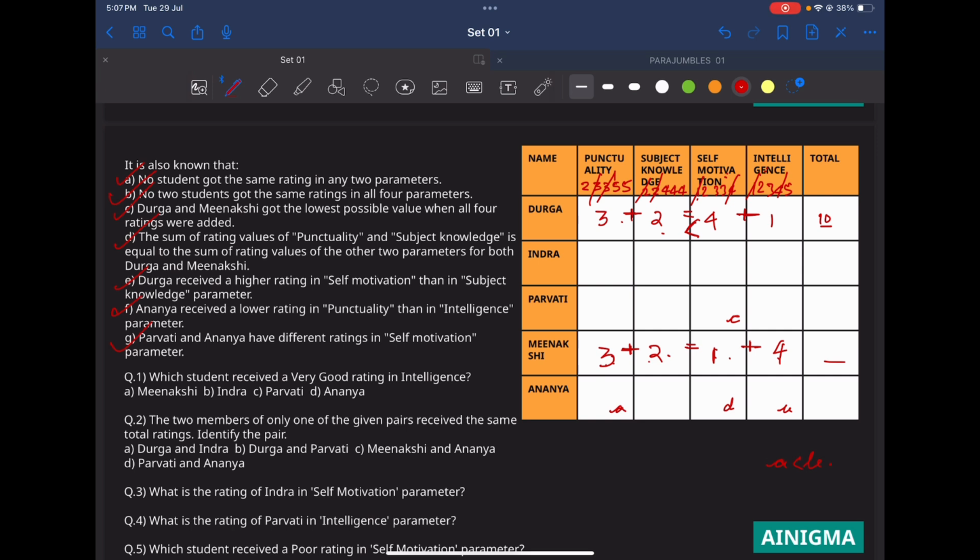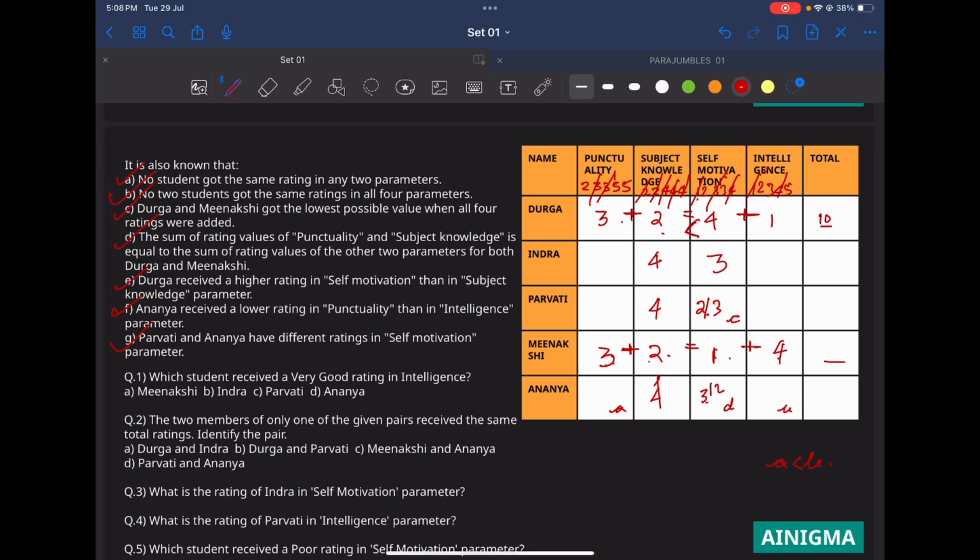Okay. Now, if I look at subject knowledge, both values are identical. So this value has to be a 4, and this value also has to be a 4. So both of these 4s are done. Now, let's look at another parameter. In self-motivation, we can see that these values have to be different and we only have the values 2, 3, 3. So both of these cannot be 3. So there has to be 1, 3 in C or D, and 1, 3 has to be here. So this 3 is cut. So this value is either 2 or 3, and these values are either 3 or 2. This is the conclusion that we are getting. Okay.